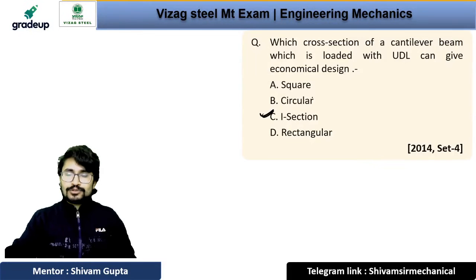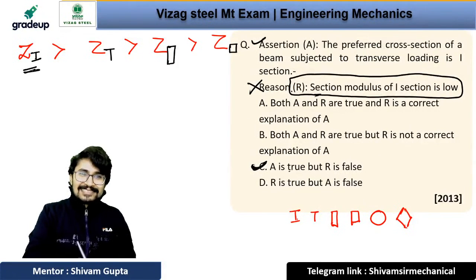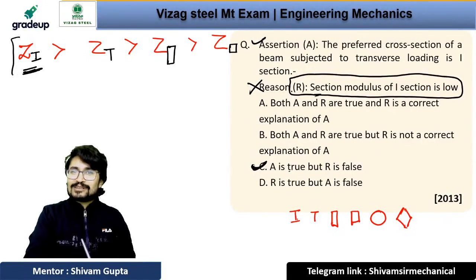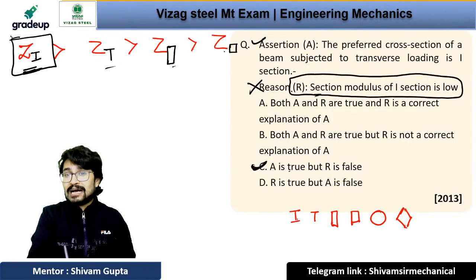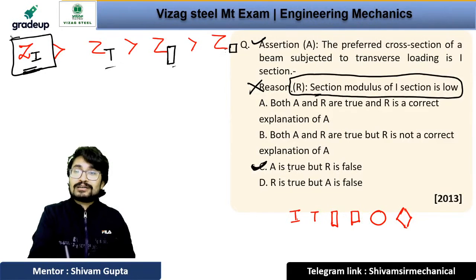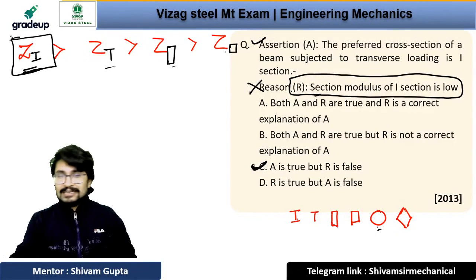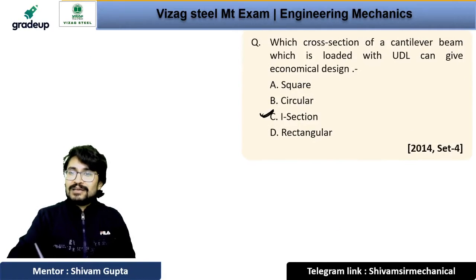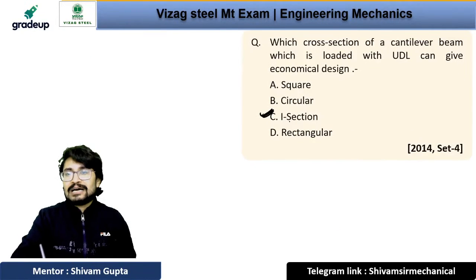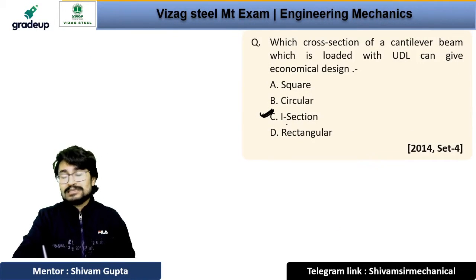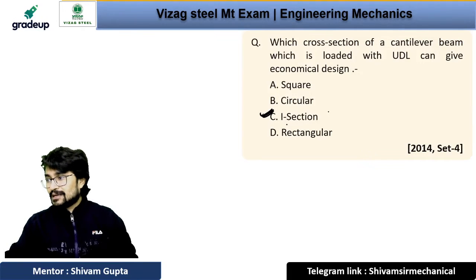I told you that the section modulus for I section will be maximum among all the cross sections we have, like T, rectangular or square or rhombus or circular. Among all, I section will have the maximum section modulus, and if I section has the maximum section modulus, then it will be the most economical design. So option number C will be the correct answer.